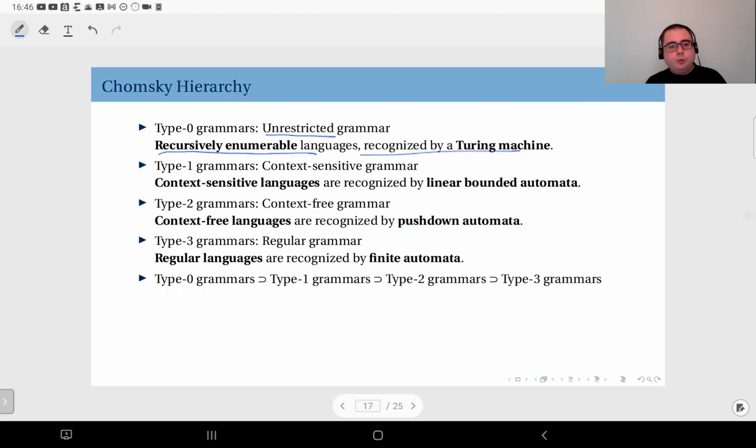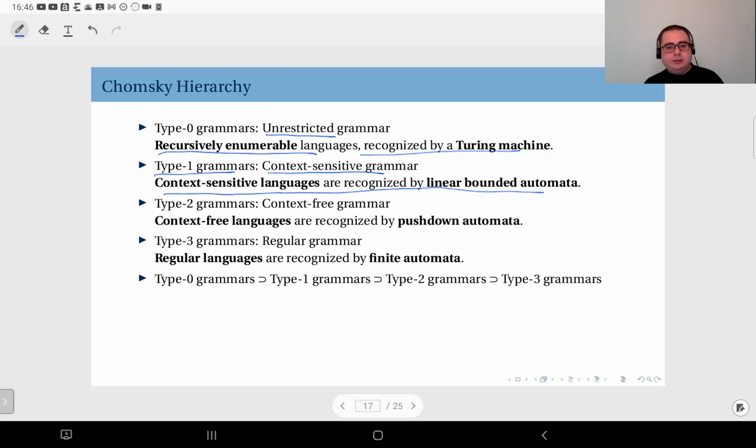And if you go one step further in special considerations, you have type 1 grammars. These are context-sensitive grammars. And context-sensitive languages are recognized by, again, the linear bounded automata. And these are special types of Turing machines.